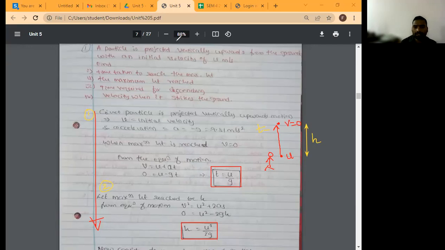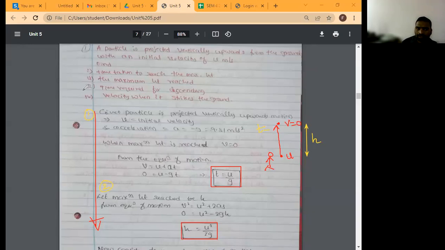Time required for descending. Can anybody give me a hint how to solve this one?